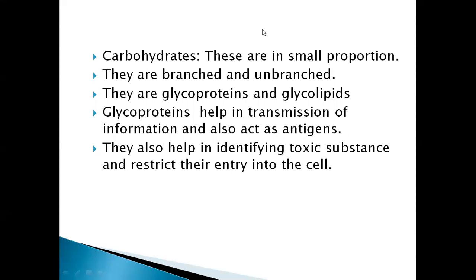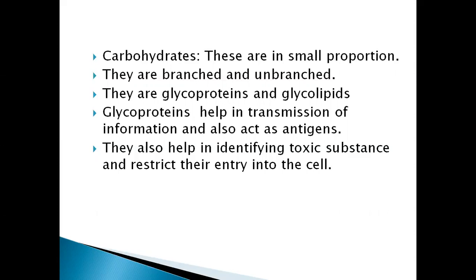Next, carbohydrates. These are in small proportion. When we compare with the lipids and proteins, carbohydrates are present in less amount. These carbohydrates may be branched or unbranched, and are of two types: glycoproteins and glycolipids.